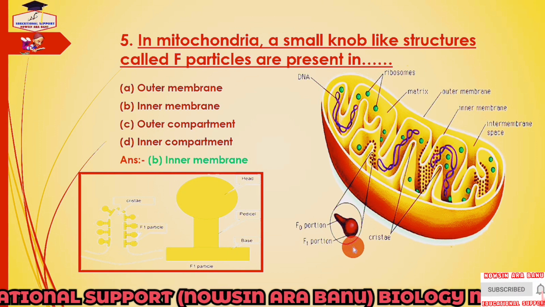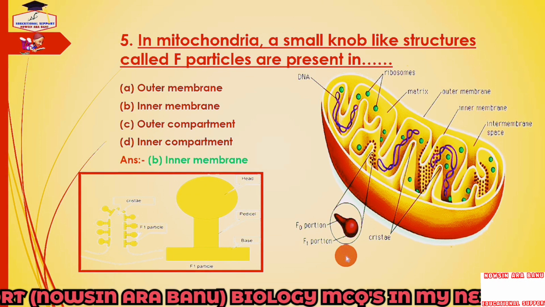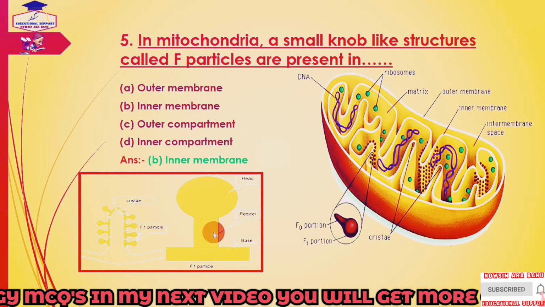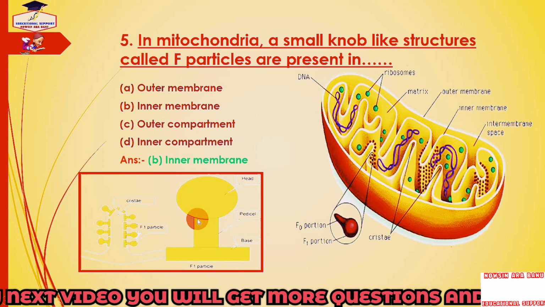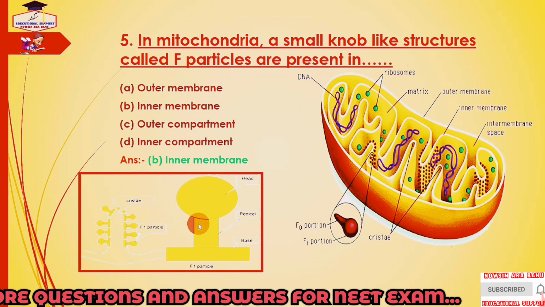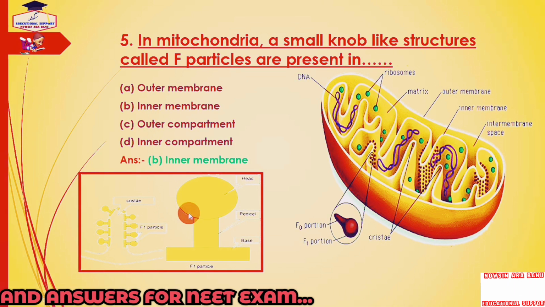So what is the function of F1 particle? F1 particle plays a very important role in the production of ATP molecules, as it contains an enzyme called ATPase. So the correct answer is inner membrane.